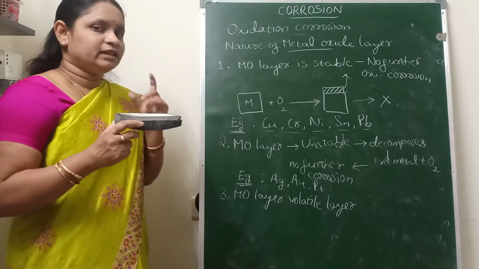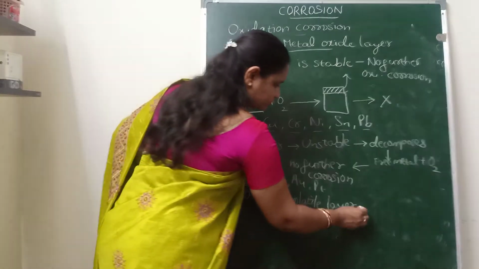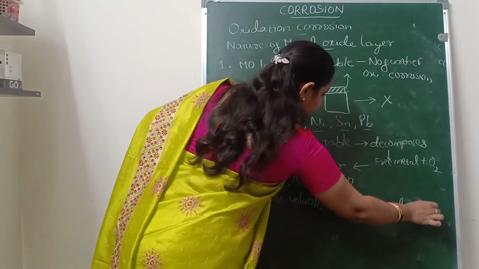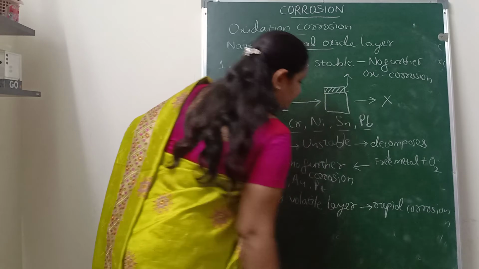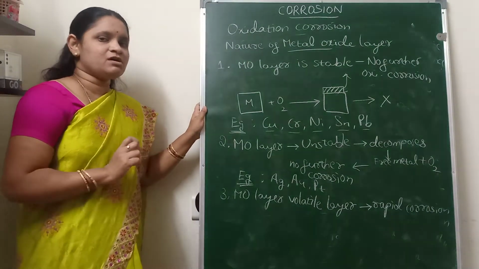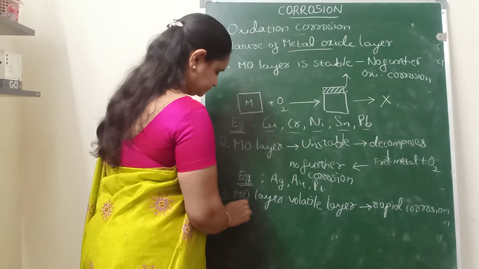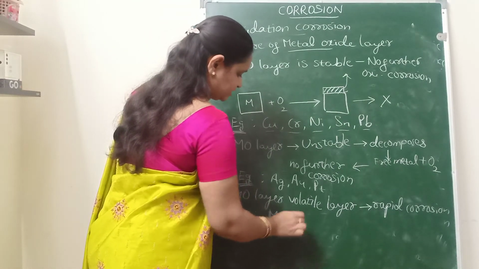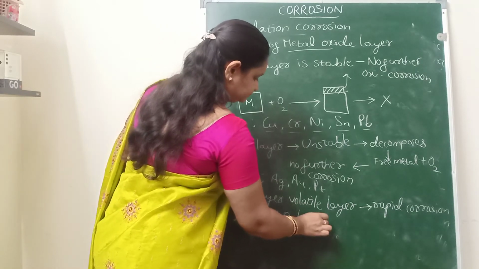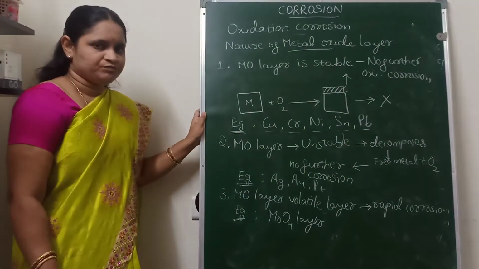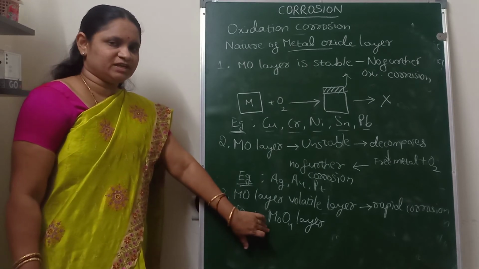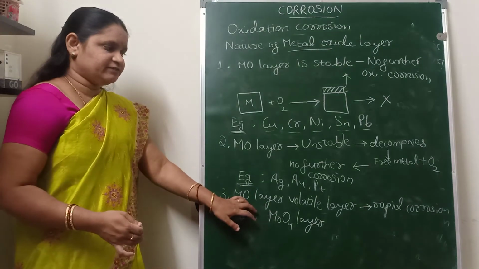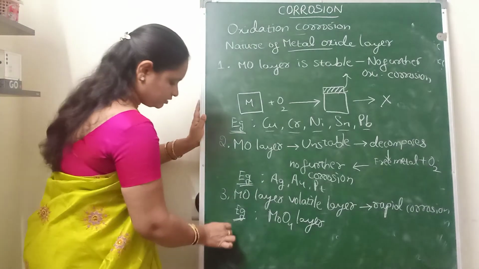So in this case, there is a severe, rapid corrosion, because the metal oxide layer will evaporate and a fresh metal oxide layer is formed, which will also evaporate. For example, the molybdenum oxide layer is a volatile layer. So here, until the total molybdenum gets converted to molybdenum oxide, the corrosion will take place. So here there will be rapid or severe corrosion.